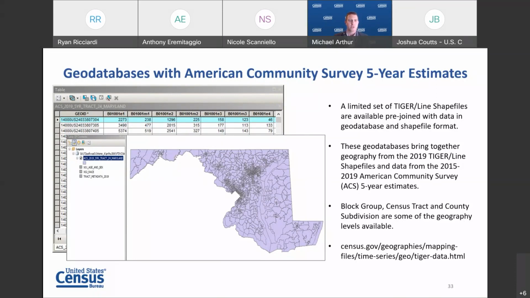If you look at the header, it's not intuitive what it represents. And that's the reason within the geodatabase file, there's a metadata table that can be opened. If you look at the screenshot there of the GIS software and the layers, you can see that I have added the metadata table that can be opened to view what field you're looking at. The third column from the left there, B01001M1, that represents the margin of error. And again, by taking a look at the metadata table that's part of the geodatabase, you can better understand what each field represents.